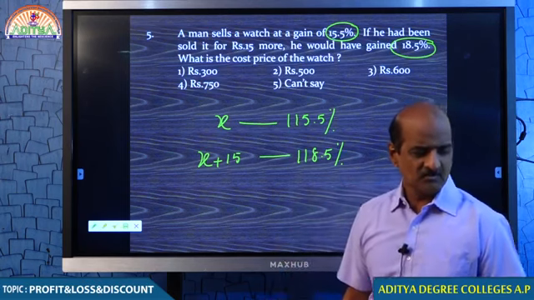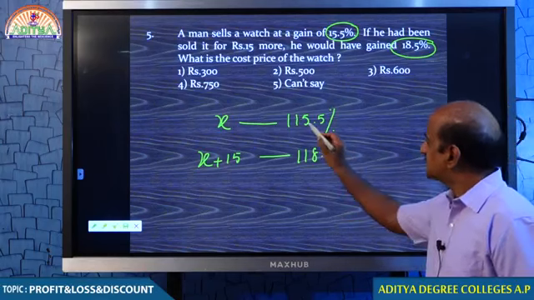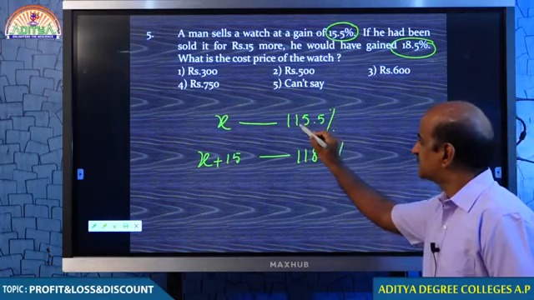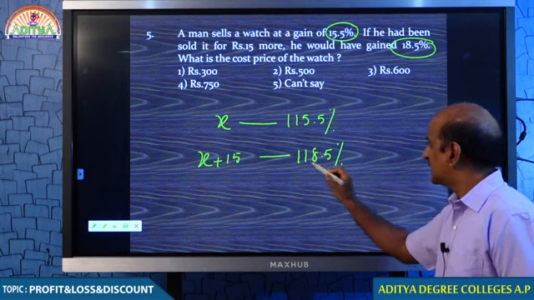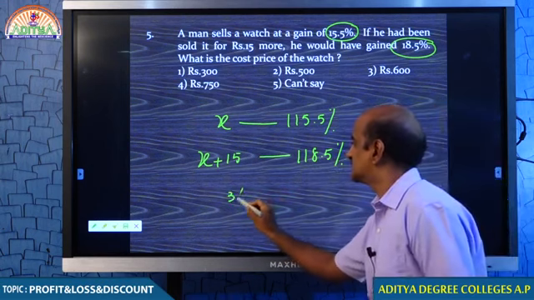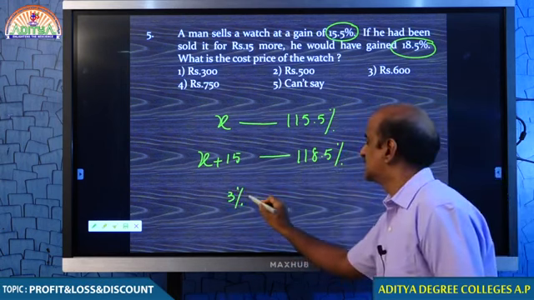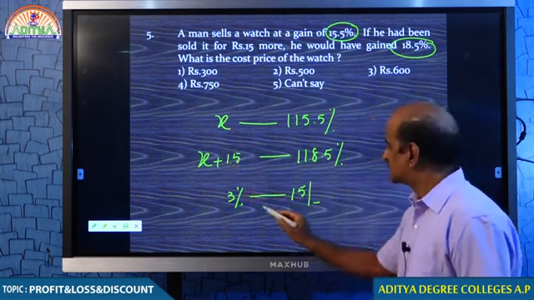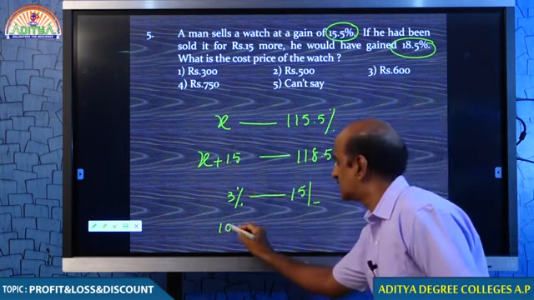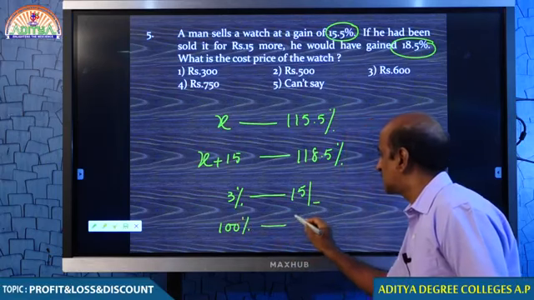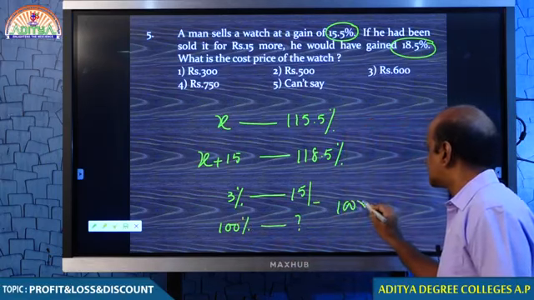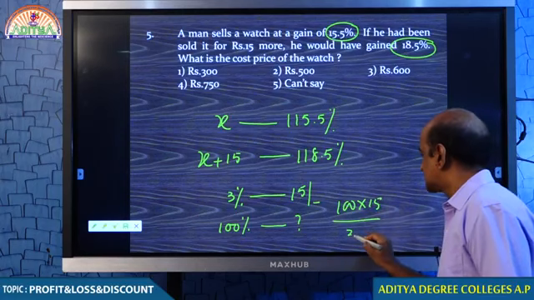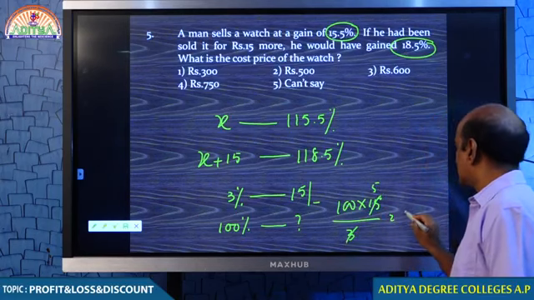Now please understand. What is the difference in the percentage? It is 115.5% and 118.5%, the difference is 3%. That 3% is equal to 15 rupees, because he sold 15 rupees more. So 3% is 15 rupees, and hence 100% is how much? Therefore, because you are asked to find the cost price, which is obviously 100%, your answer is 500.